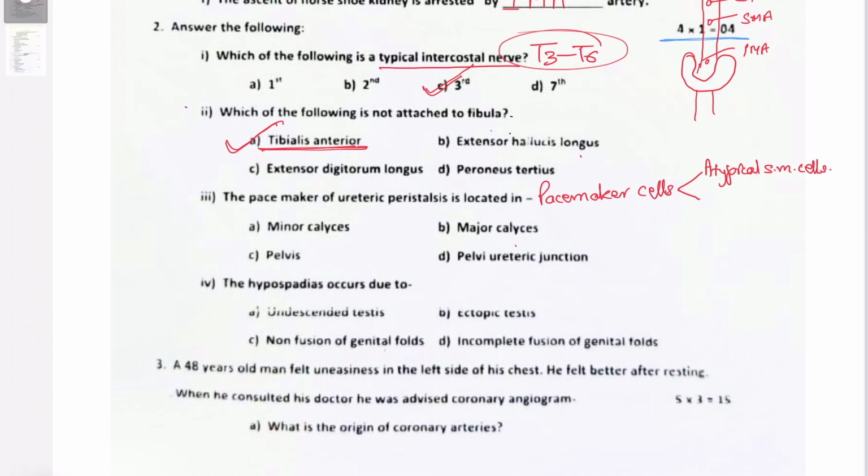created. And there are also special cells called interstitial cells of Kajal. Now these cells are also present in the GIT, because in the GIT also there is peristalsis. So in the GIT it's also presumed that these interstitial cells of Kajal have a role in conducting those peristaltic waves. Such cells have also been found in the renal pelvis in the proximal portion, or some authors have written it like in the upper portion of the ureters at the pelvic ureteric junction.